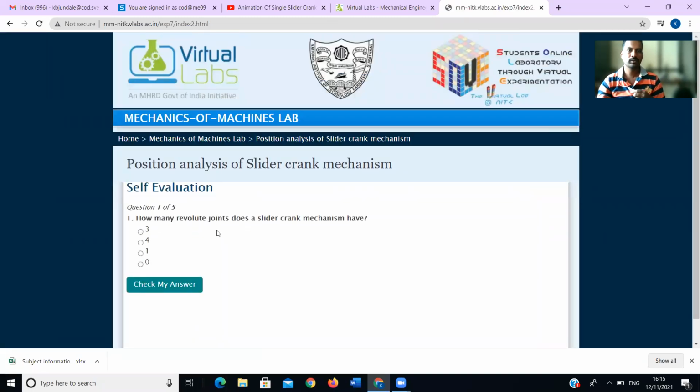How many revolute joints does a sliding crank mechanism have? How many revolute joints does it have? Can anyone tell? 1, 2, 3, 4? Anyone can tell. How many are there? 1, 2, 3.